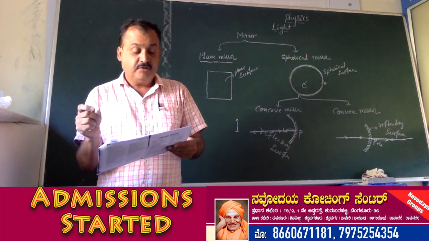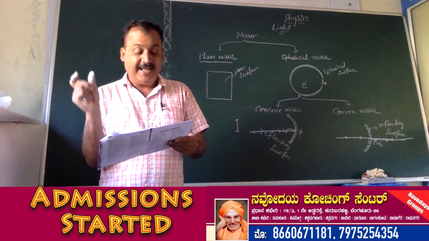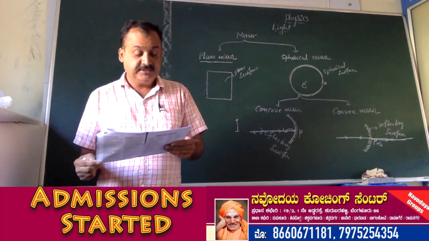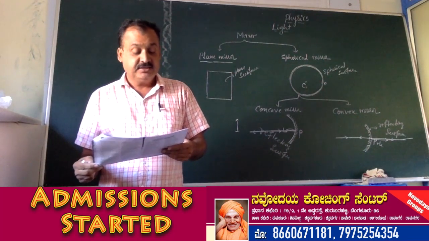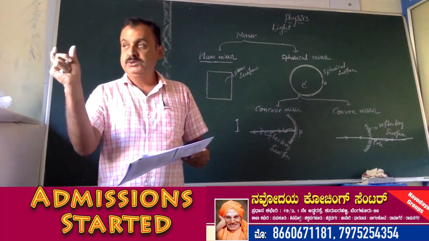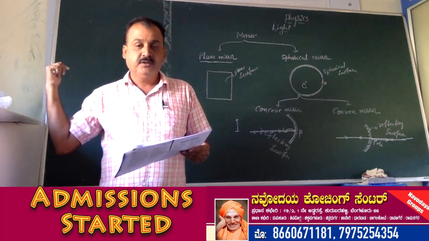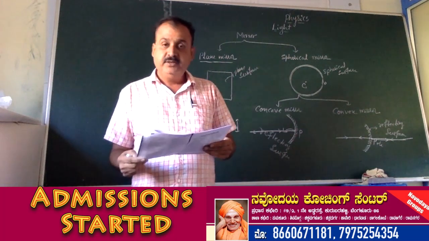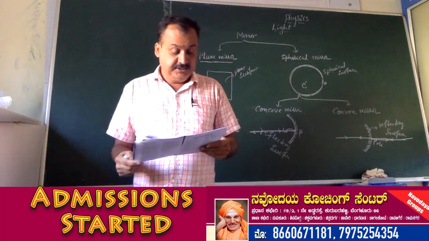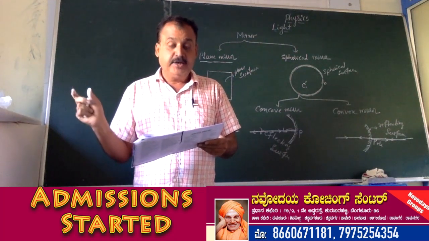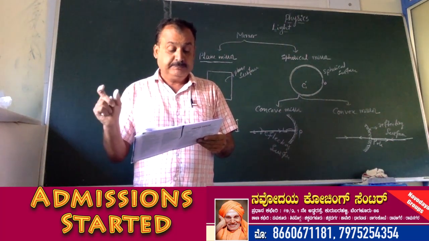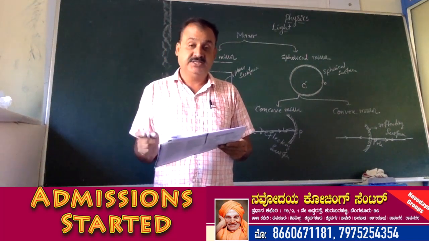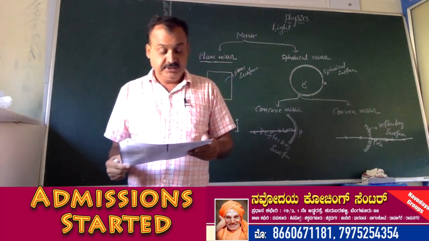To see the traffic at the roadside or backside on the road, convex mirrors are used as rear view mirrors or side view mirrors in vehicles such as car, scooter and buses. To see how far the vehicles coming from the back side are, we use convex mirrors. To see the traffic at the rear side on the road, convex mirrors are used as rear view or side view mirrors in vehicles such as cars, scooters and buses.